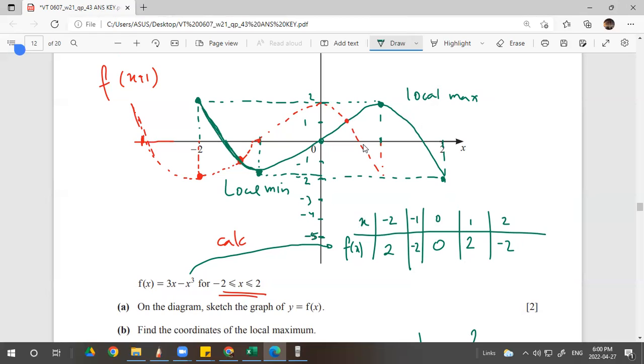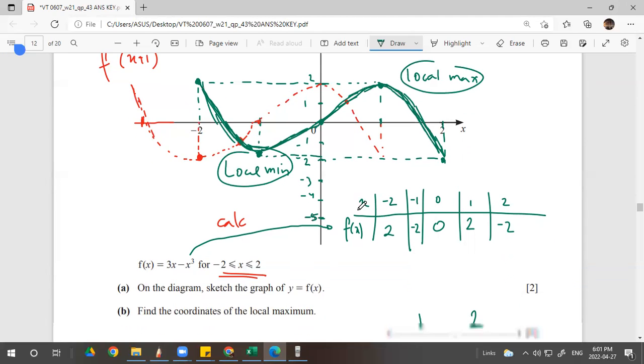And then 0, 0, go up. It's a cubic function, so it has to have a local minimum here and a local maximum here. Then make it as neat as possible. So this will be the curve, right?